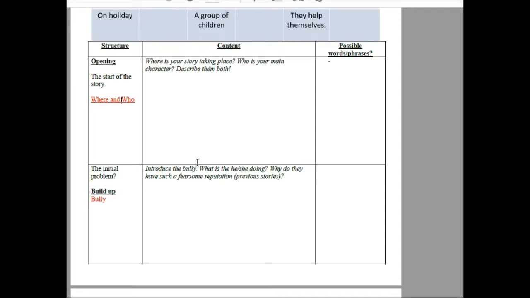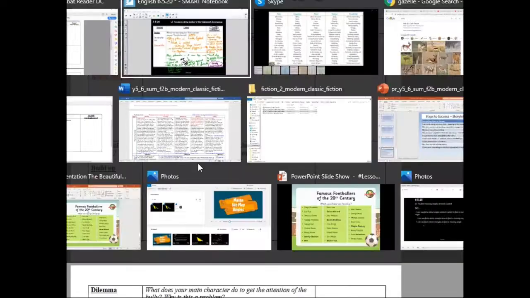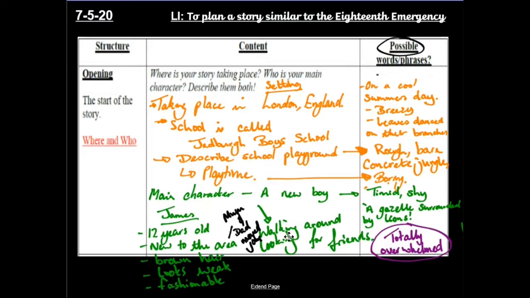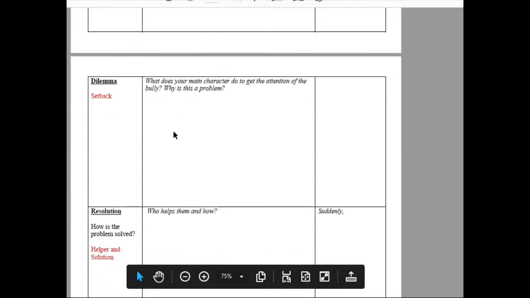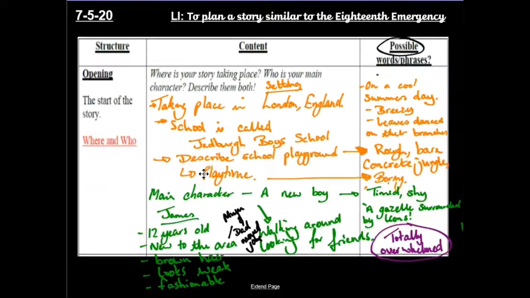So plan out your story in enough detail that somebody could pick up your plan and have a go at writing it themselves. Okay, so not overly detailed, but at the same time not a couple of words. A really good plan. You will plan every part of it, the opening. You'll plan the initial problem, the dilemma, the resolution, and the ending, and then we'll start to write it on Friday, tomorrow, when I've marked your work.